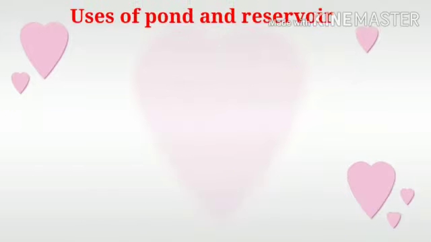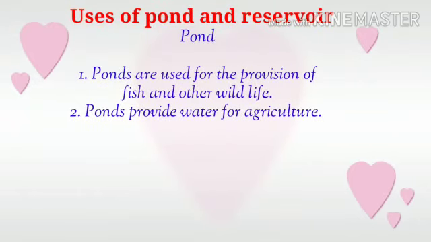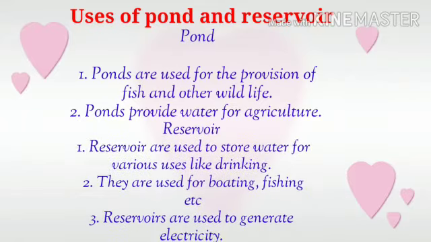Uses of pond and reservoir. Pond. Ponds are used for the provision of fish and other wildlife. Ponds provide water for agriculture. Next, reservoir. Reservoirs are used to store water for various uses like drinking. They are used for boating, fishing, etc. Reservoirs are used to generate electricity.